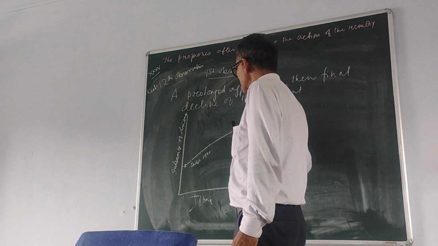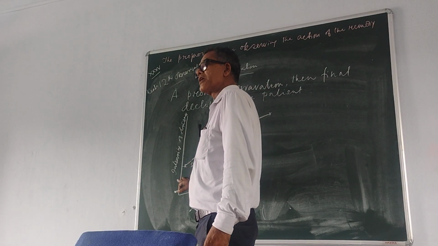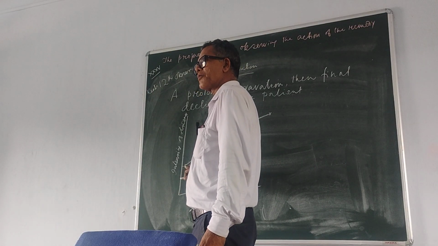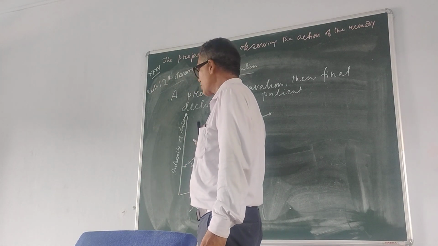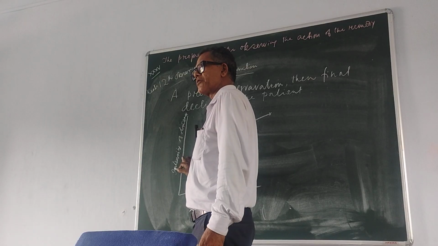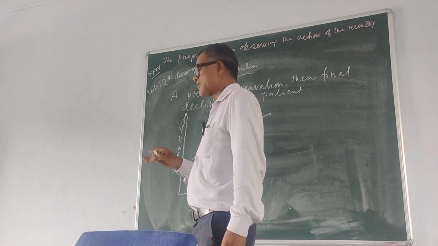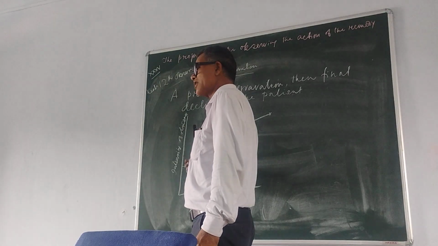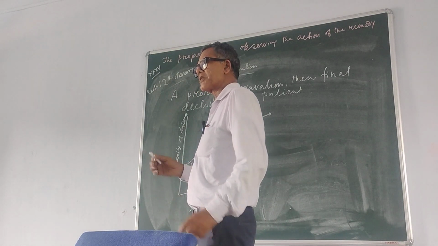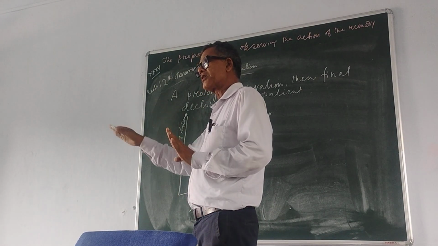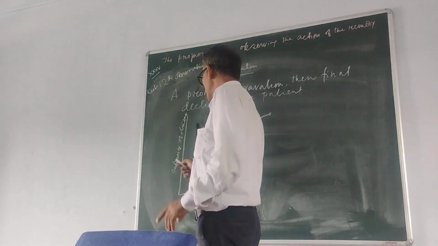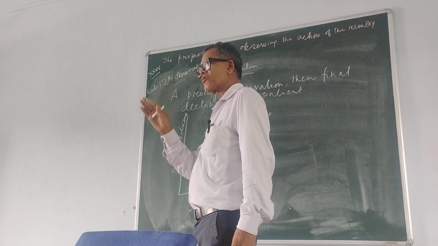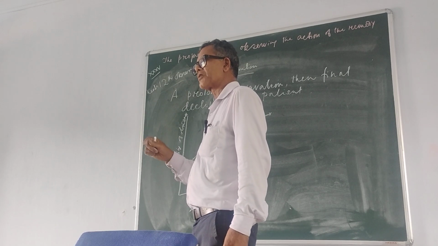So in this case, what to do immediately? When this type of aggravation comes, we learn that the patient may die. So in that case, immediately you have to antidote. The fault of the physician was giving a deep acting antipsoric. In this case, a deep acting antipsoric should not be given because the patient already has gross pathological changes. In such cases, we should not give a deep acting antipsoric; a short acting palliative remedy or something similar should be given.